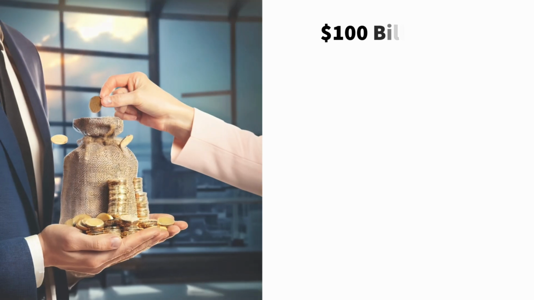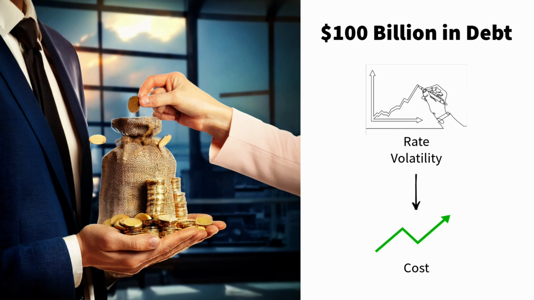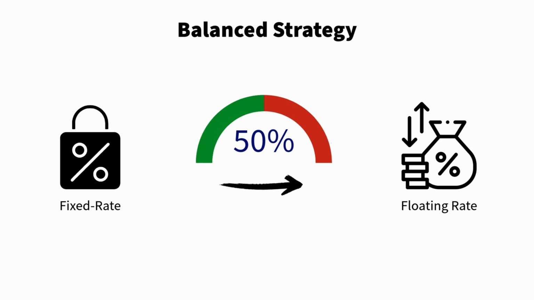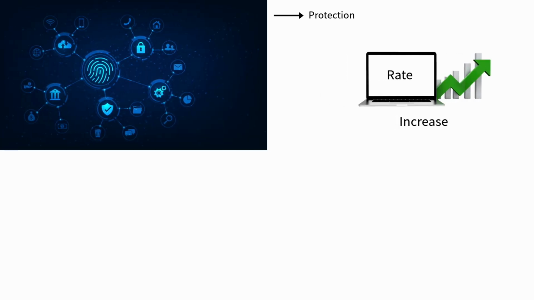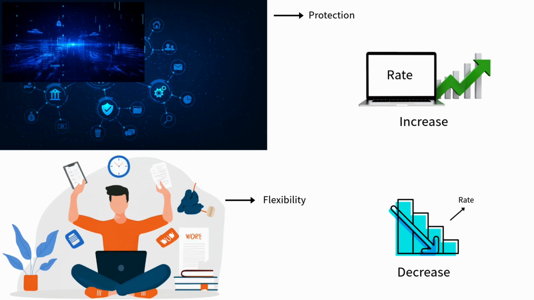And the last one. Since Apple holds nearly $100 billion in debt, while that is manageable given their cash flow, rate volatility could raise costs. We propose a balanced strategy here, converting about half of their fixed-rate debt to floating. It spreads their exposure, giving protection if rates go up, but also flexibility if they stabilize or drop.